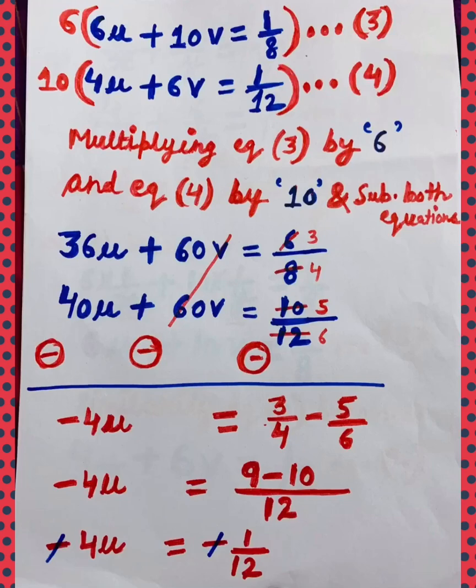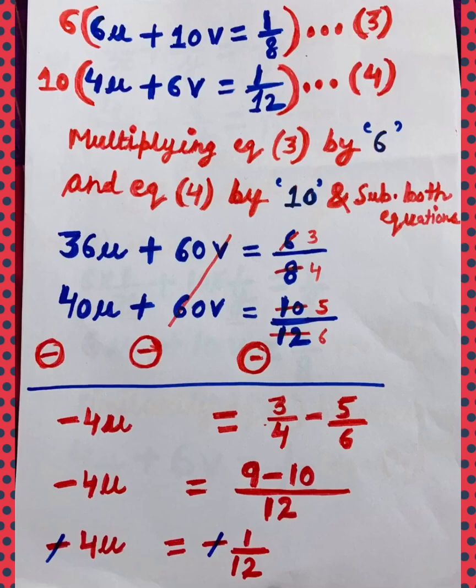We have to solve it. After finding the LCM, I will get minus 1 by 12. So I will get minus 4u equal to minus 1 by 12 on right hand side. Minus sign we have on both the sides, so it will be cancelled. I am left with 4u is equal to 1 by 12.